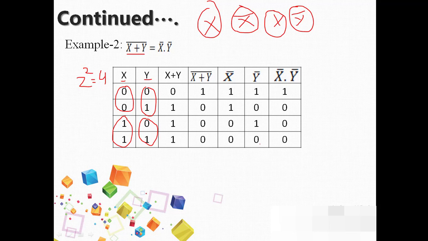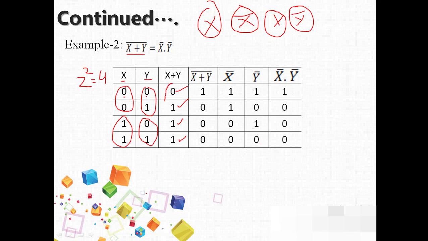Then we are adding x plus y together. 0 plus 0 is 0, 0 plus 1 is 1, 1 plus 0 is 1, 1 plus 1 is 1. So that's the resultant output. Now for the output x plus y we are complementing.